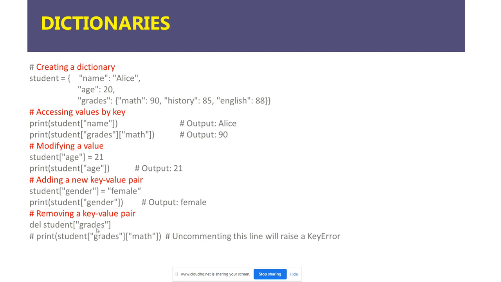So deleting from the student we can also do. Student grades, grade math, and so we can get the error. We cannot delete. We can modify only.